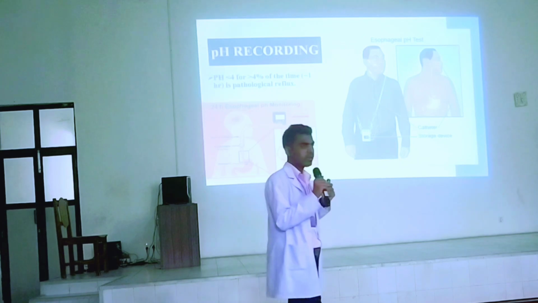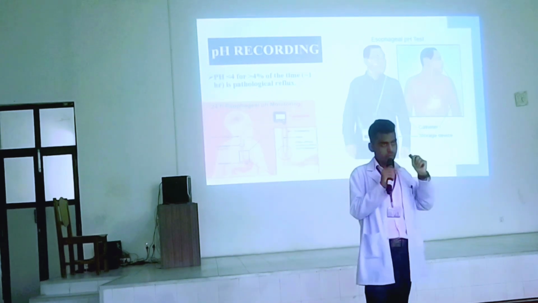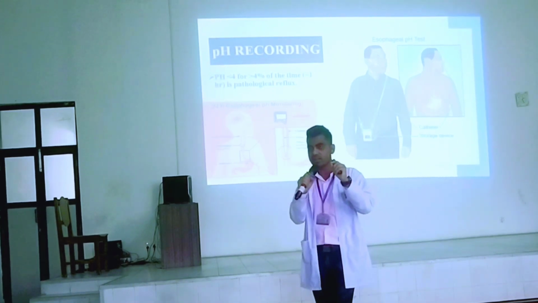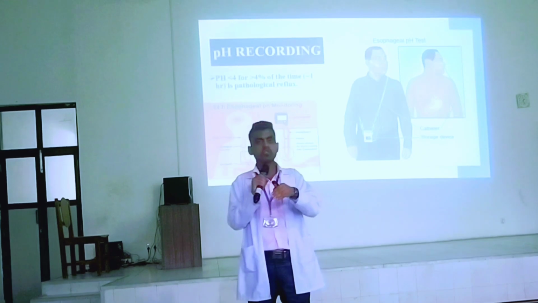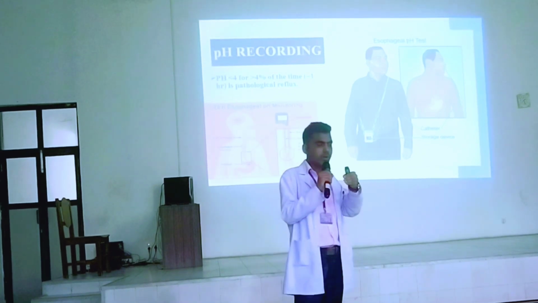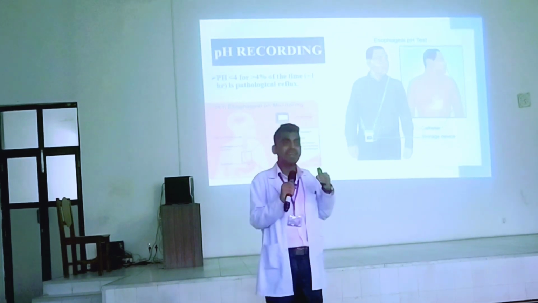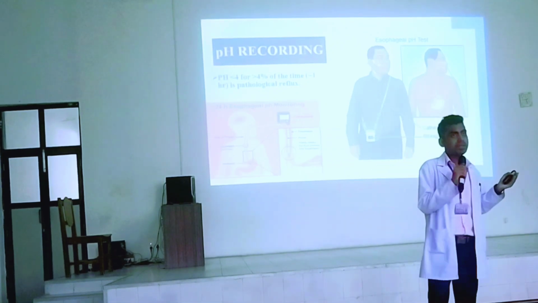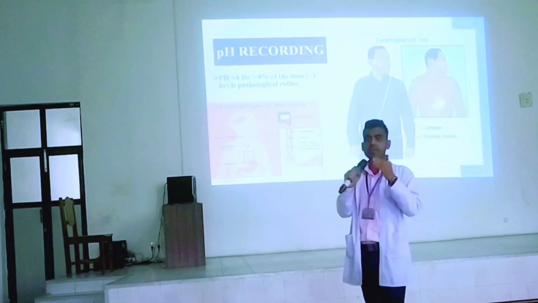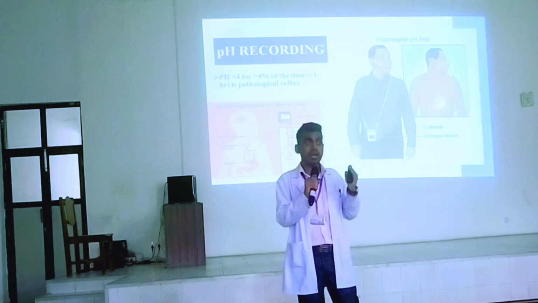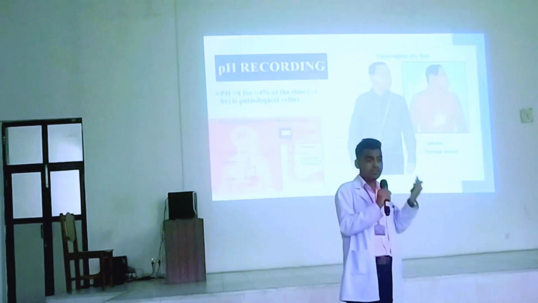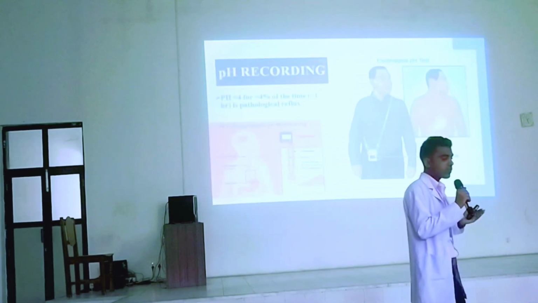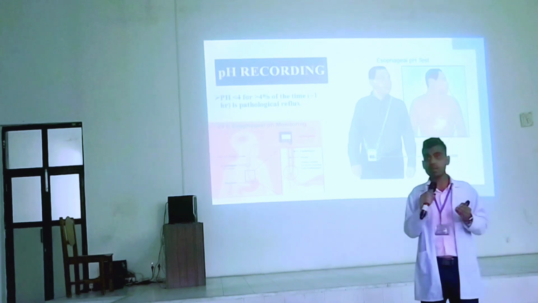Here, what is done? A small probe is passed transnasally, and it will go into the distal esophagus, that should be 5 cm proximal to the lower esophageal sphincter, and it will mainly detect any acid reflux in the esophagus. It also measures the effectiveness of the esophagus in clearing that acid after the acid is put into the esophagus. So it is the gold standard for a patient with gastroesophageal reflux disease.